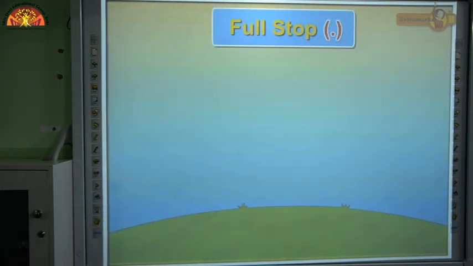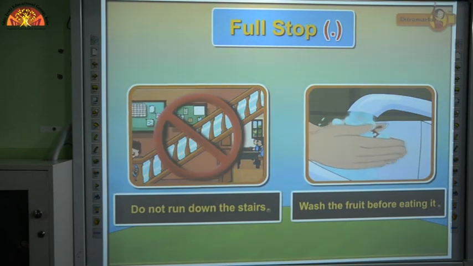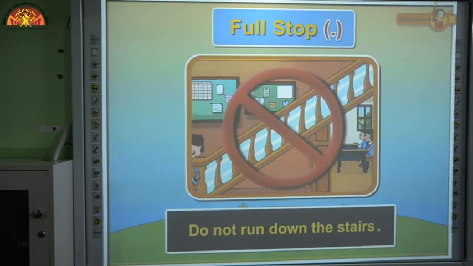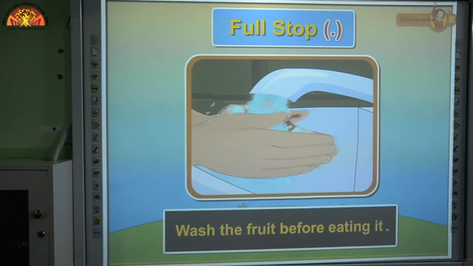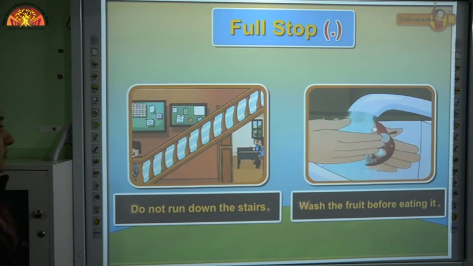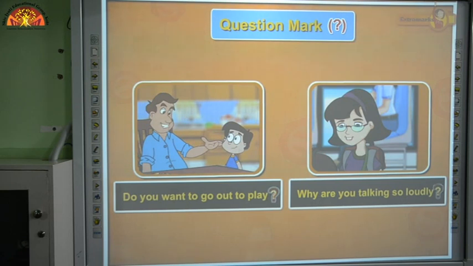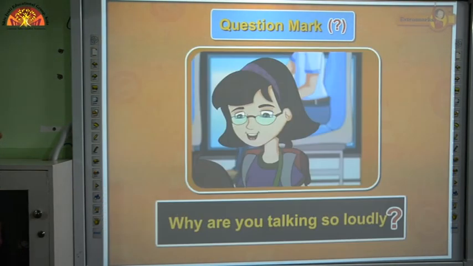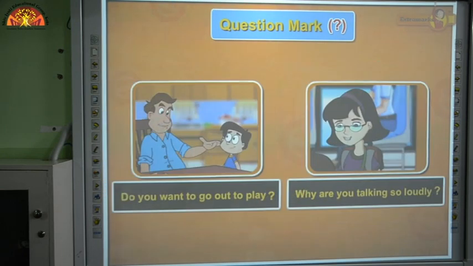Full stop. A full stop is used to mark the end of a simple sentence. For example, do not run down the stairs. Wash the fruit before eating it. A sentence begins with a capital letter and ends with a full stop. Question mark. The question mark is placed at the end of a sentence that asks a question. For example, do you want to go out to play? Why are you talking so loudly? Each of these begins with a capital letter and ends with a question mark.